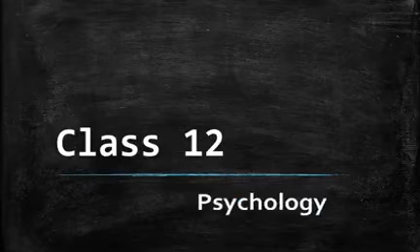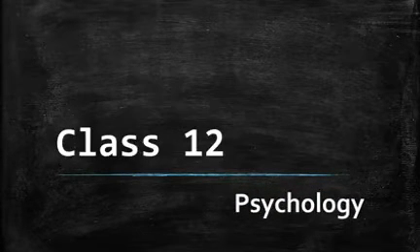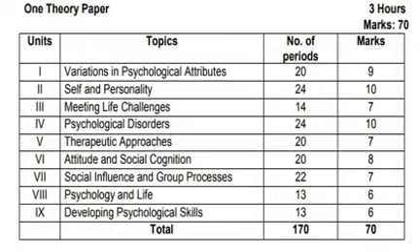We have to start our session online, and before we start with our syllabus, let's give you an overview of your class 12 syllabus. We have total 9 chapters and we are starting with chapter 1, that is variations in psychological attributes.